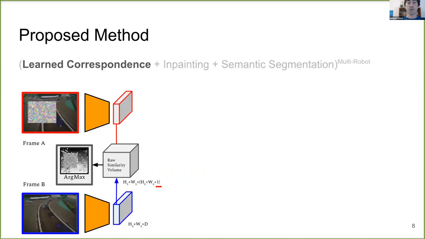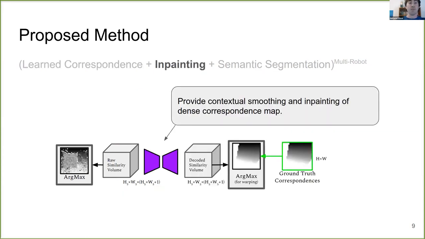First, we adopt the learned cost volume approach of image correspondence methods. We compute a raw similarity volume between the extracted features of an agent pair. The argmax image on the left shows the best match of each cell in frame A to frame B. Notice the fuzzy rectangle in frame A is also reflected in this argmax image. This observation inspires our next design decision. Namely, we use methods from blind in-painting to contextually smooth and infill the similarity volume, not the raw image observations. We use a small convolutional encoder-decoder network to transform the noisy similarity volume into a smoother volume that can then be used for warping features.